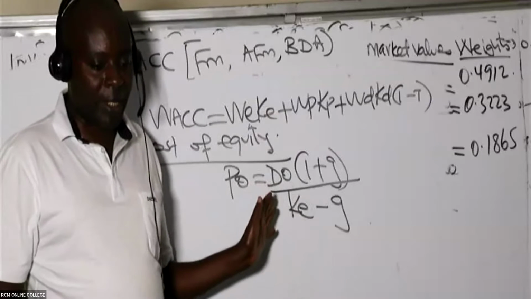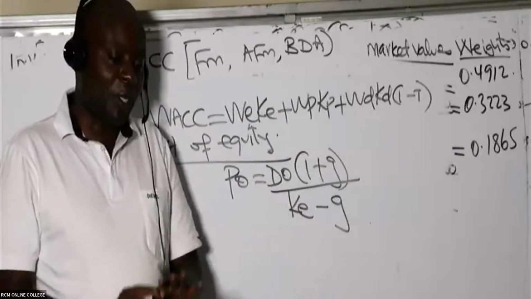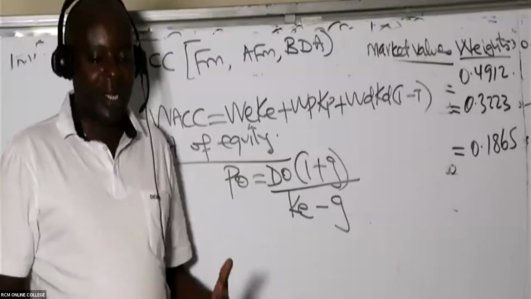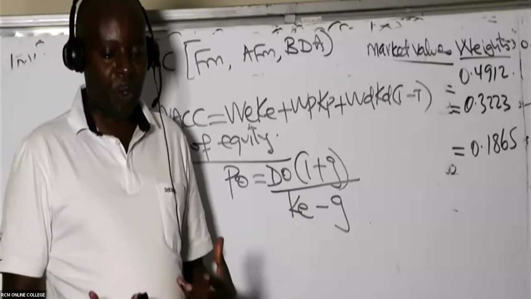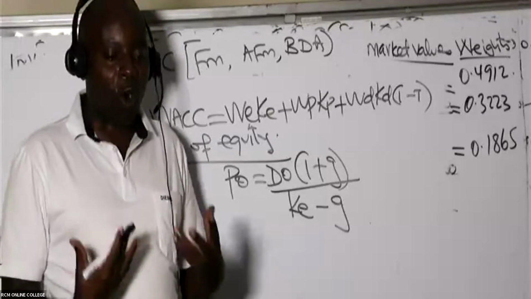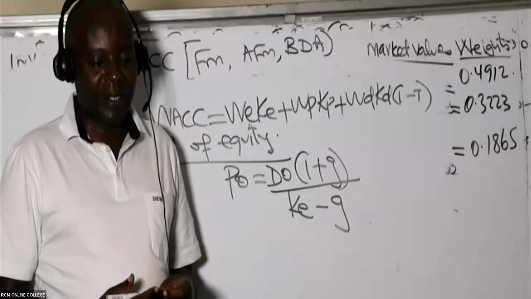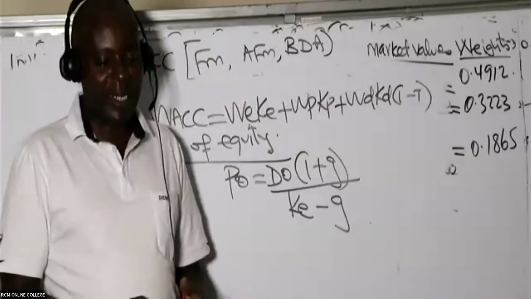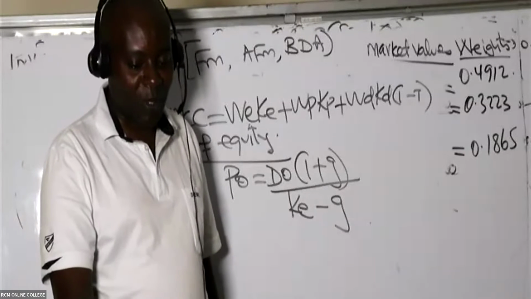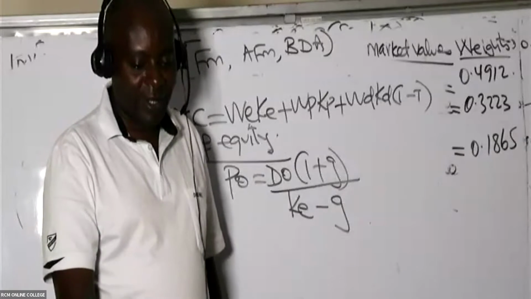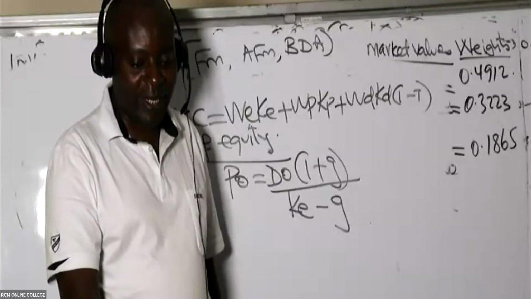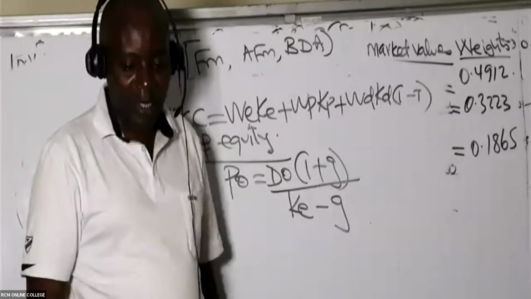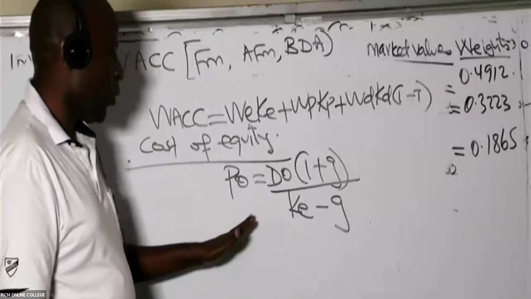Can you kindly write this formula? Remember, you're only using this as an example here in class for you to remember this forever. It's called the dividend valuation model, which was discovered by Gordon. The thing of Gachagua is just for you to remember. There is nothing like Gachagua's model. I only want you to remember that anytime you see the dividend valuation model, you will remember this formula.